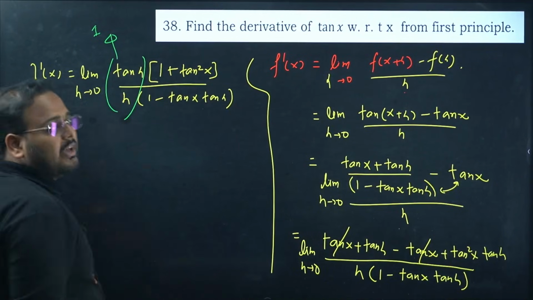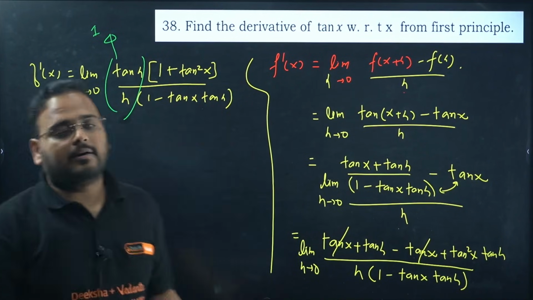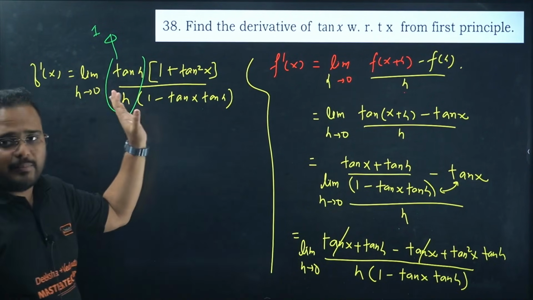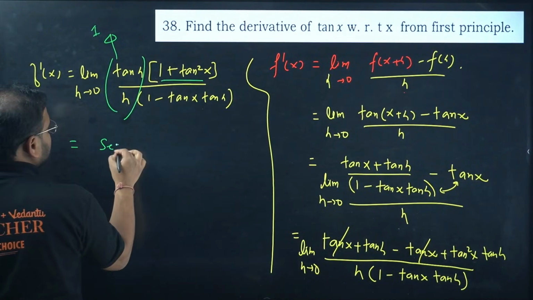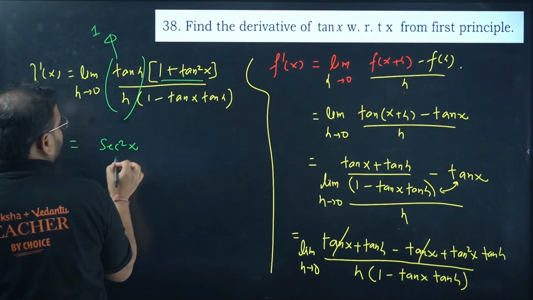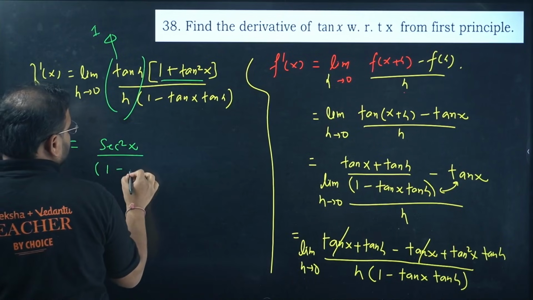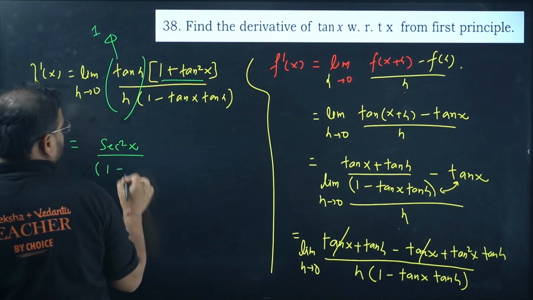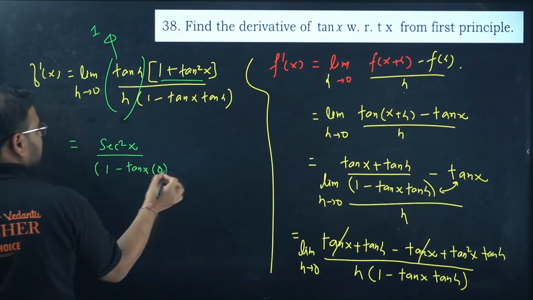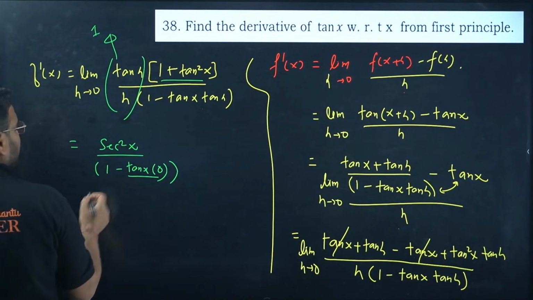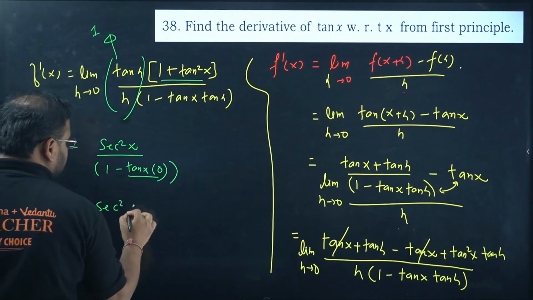Limit of tan h by h, when h tends to 0, is nothing but 1. That's the standard limit. Over here, if you put this value, it will be secant square x, and if you check the denominator, it will become 1 minus tan x into 0, basically h will remain as it is. This whole thing is 0, means 1 by 1. Answer is coming as secant square x.